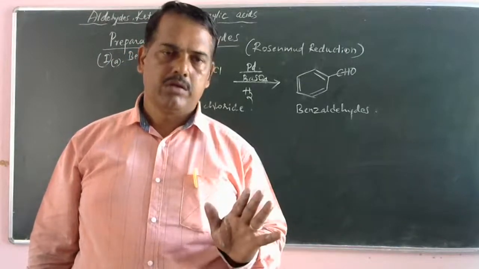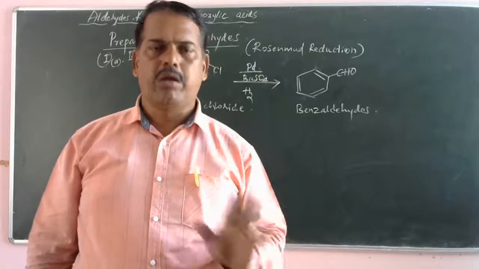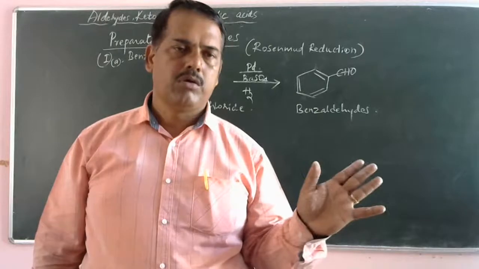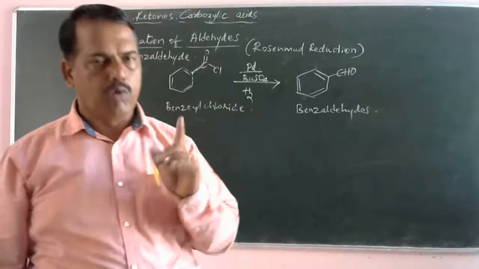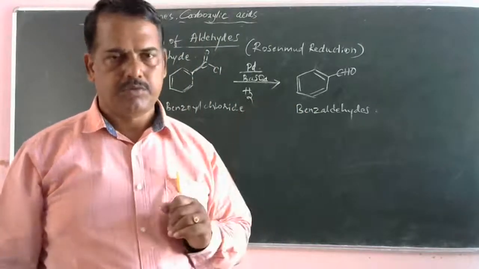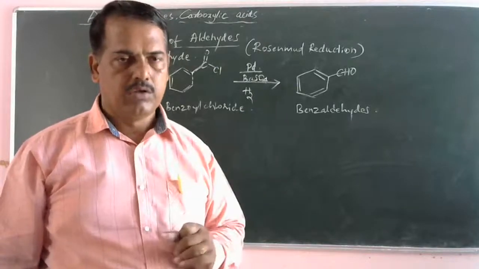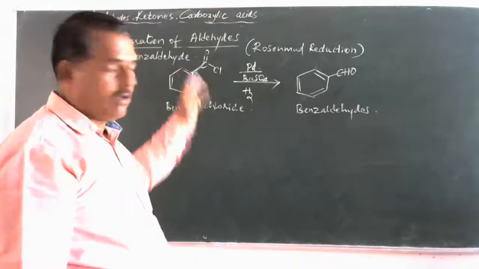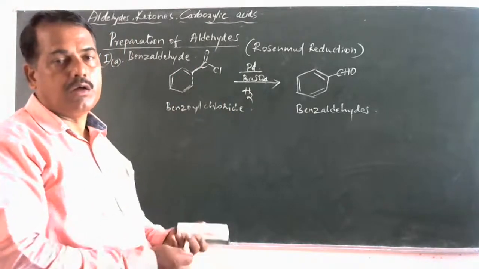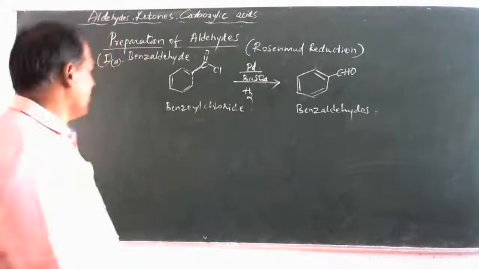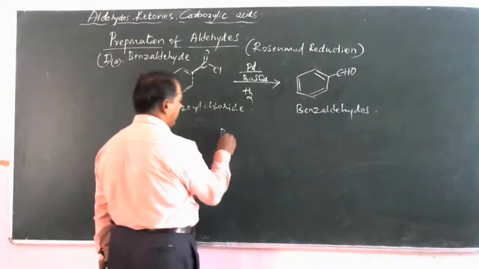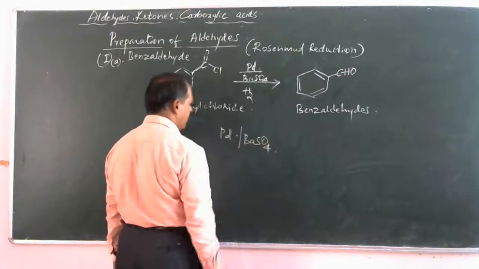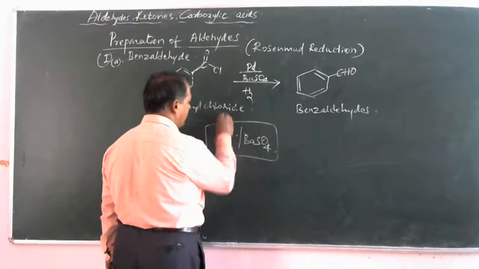Are you clear? I think you are very clear, and every time we will ask this one. Before last year, for your annual examination, one more question appeared on this. So you complete the reaction, you have to write the product, that's all. Sometimes you have to write the Rosenmund reduction reagent. So the reagent is palladium in barium sulfate. So what is the process here? It is nothing but a reduction.